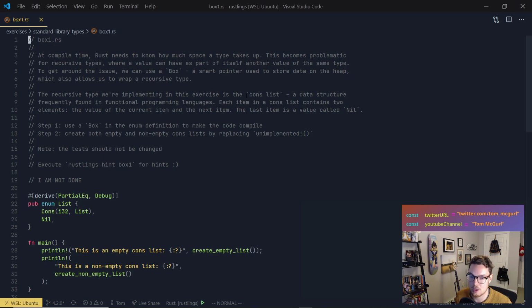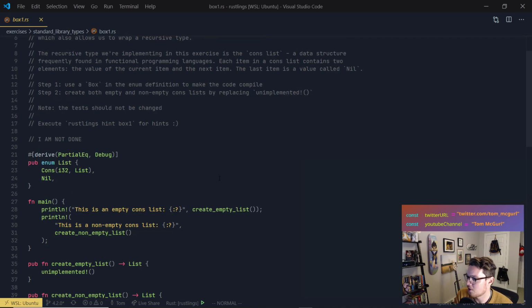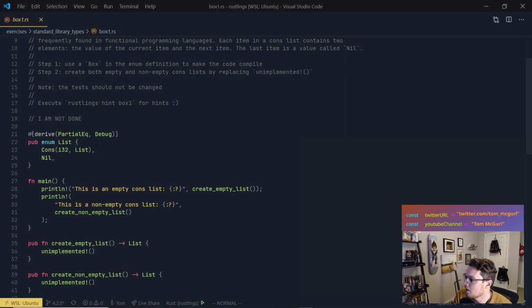We haven't learned about it in the book. Maybe some of you in the chat have learned about it. I know Patatas has definitely done some Rust, so he's got experience. But we're going to try to use the hint and see what we can get from the code itself. So let's see what we got.